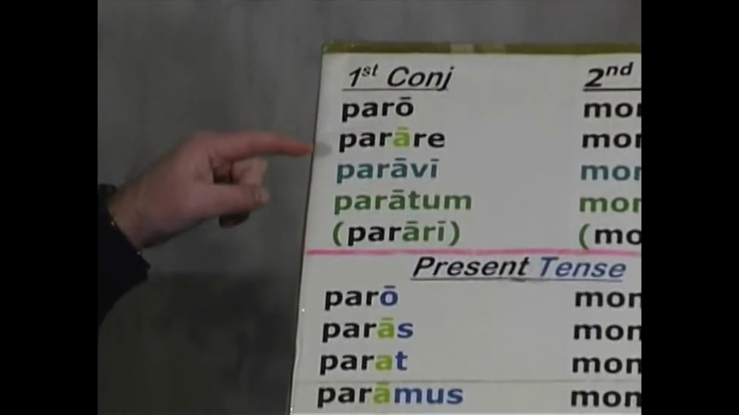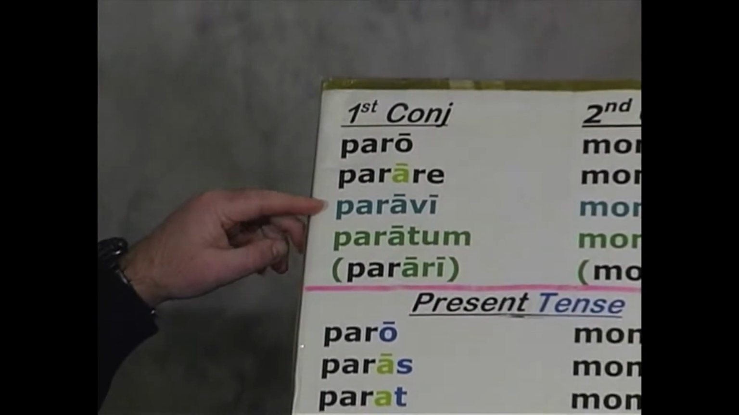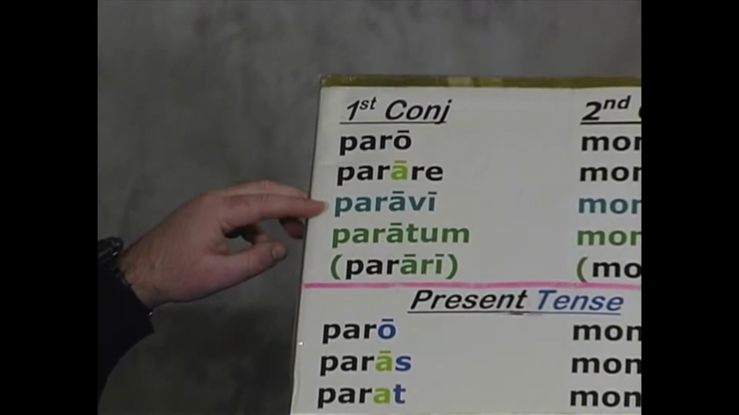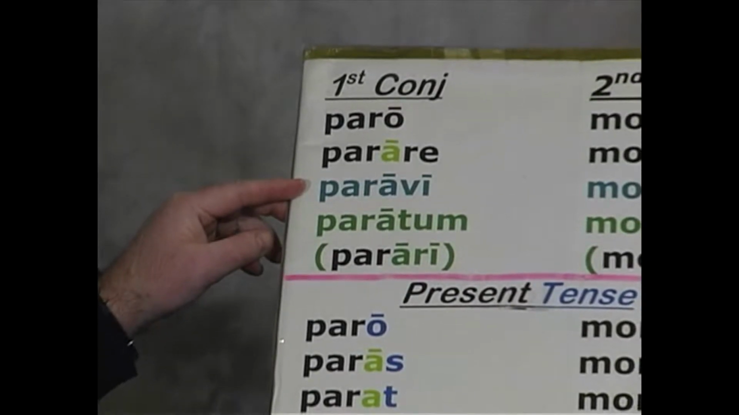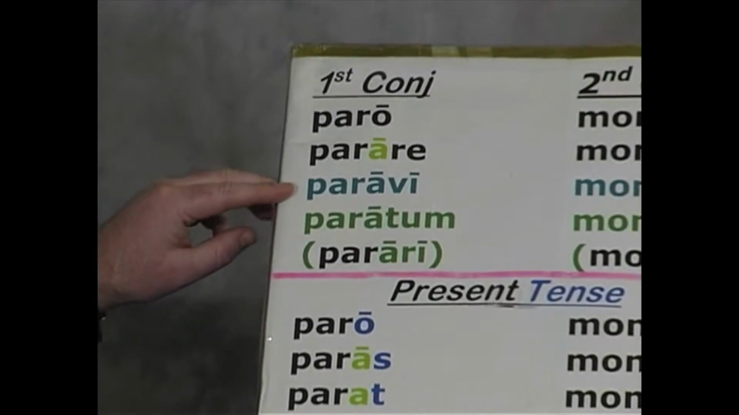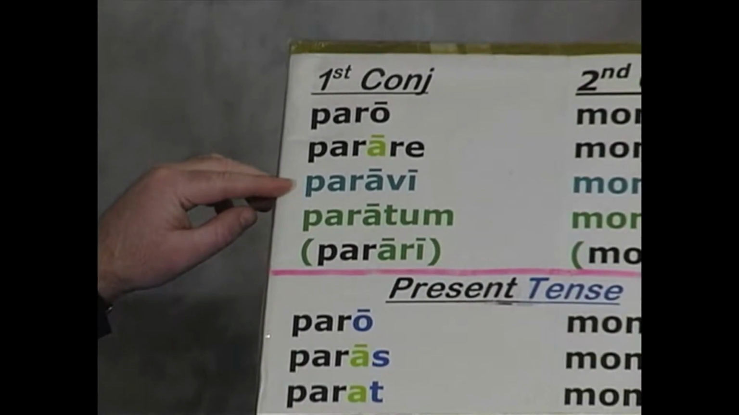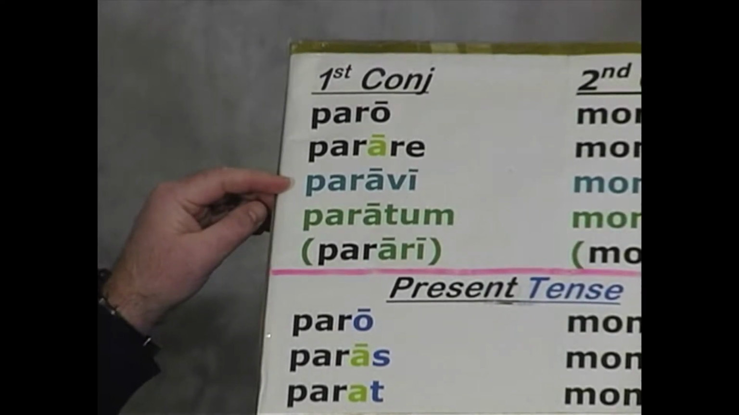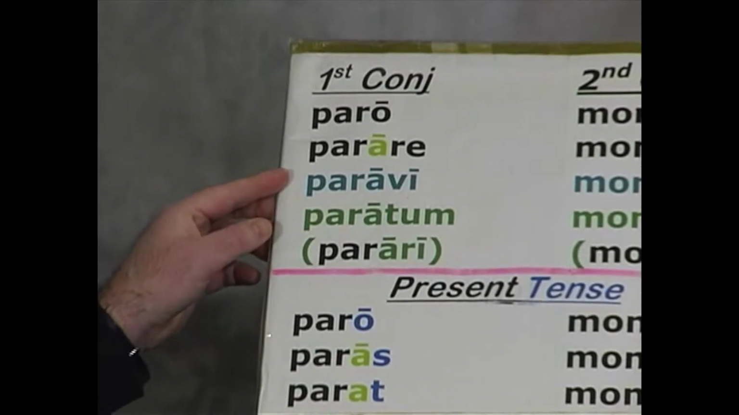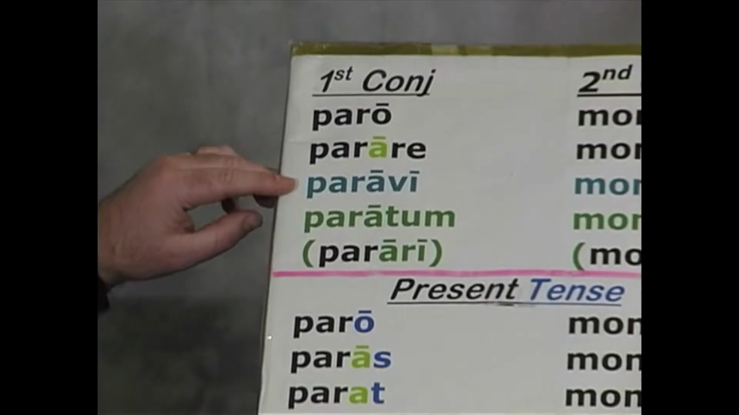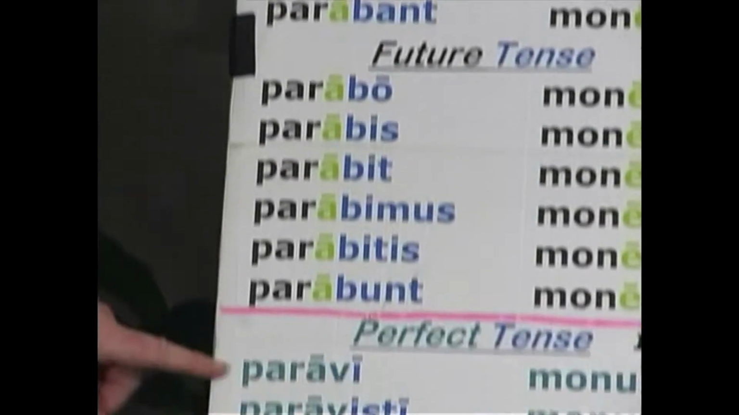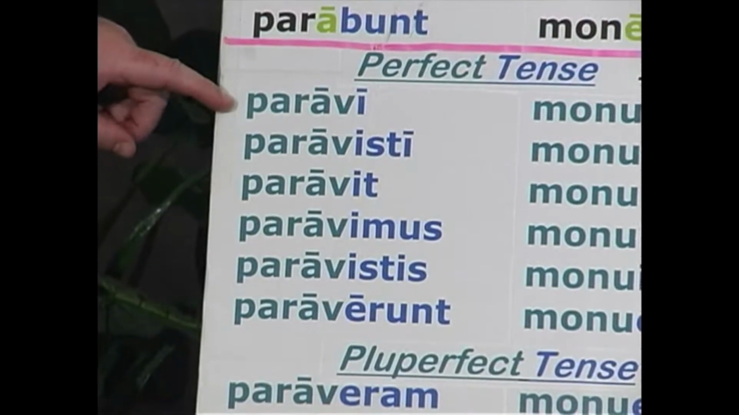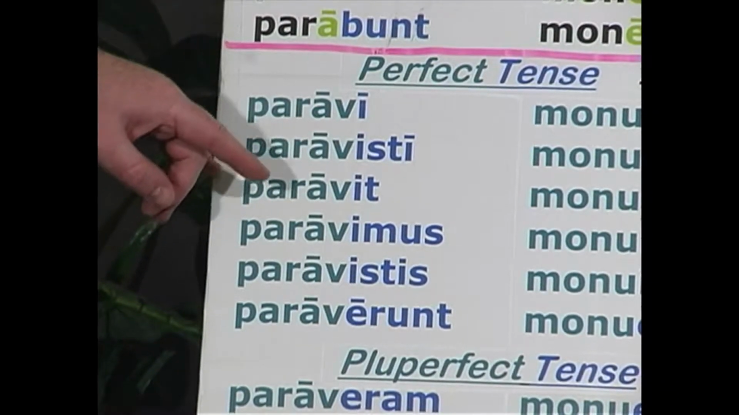Remember, the principal parts for paro, parare, paravi. Here's the perfect. Parav is the stem. Drop the i off the third principal part and add the perfect endings, and you can form the perfect tense. This first person translates, I have prepared. That's exactly what you have here, I have prepared, and the perfect endings are in blue.